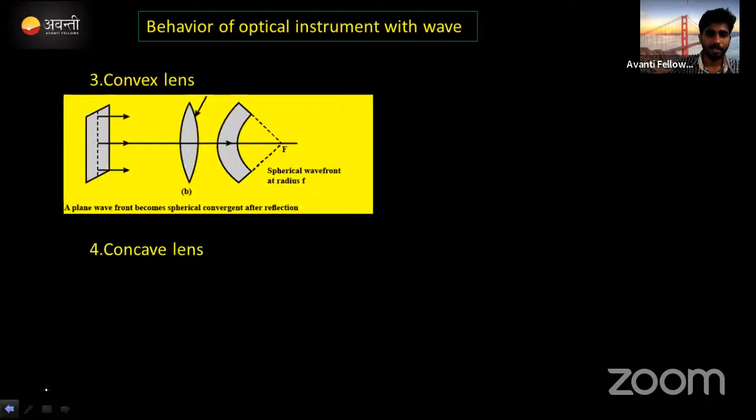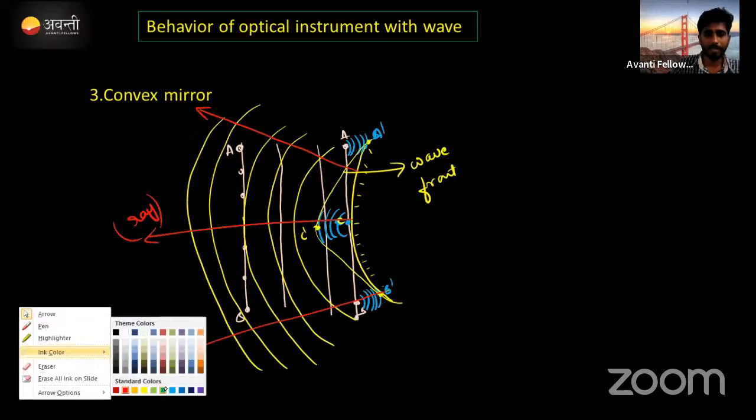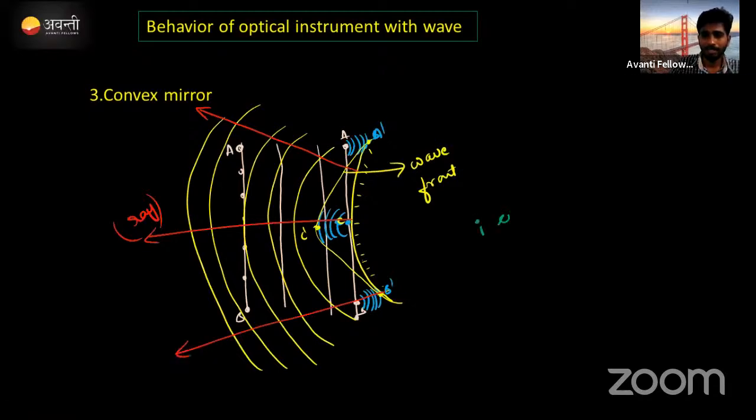Okay, convex mirror में क्या होता है? Result मैंने नहीं बता दिया. Your incident light क्या होता है? And reflected light क्या होता है? बताना है.